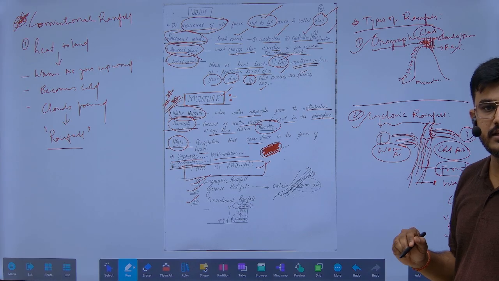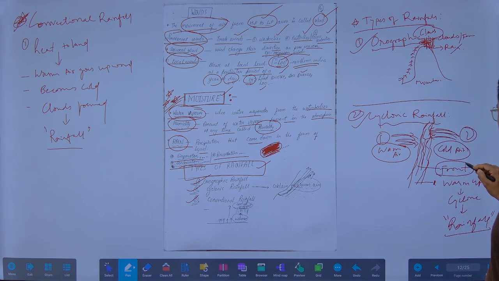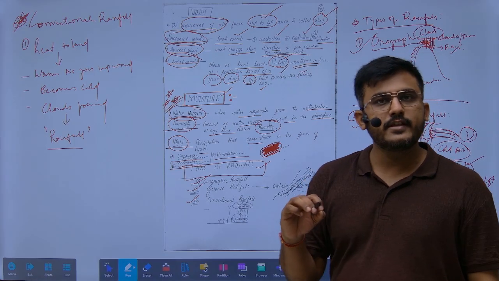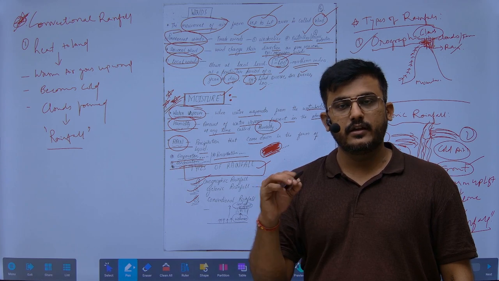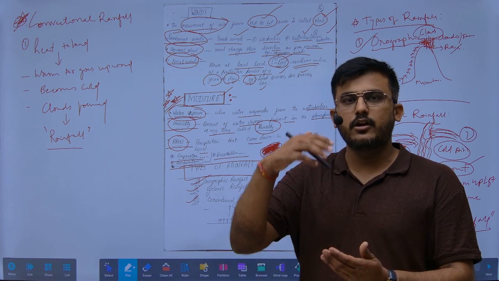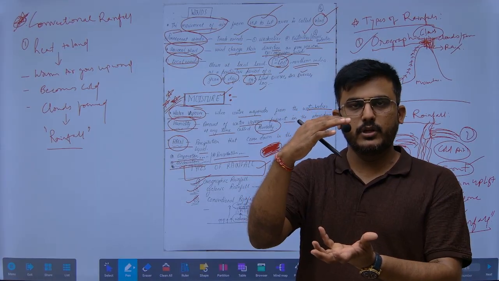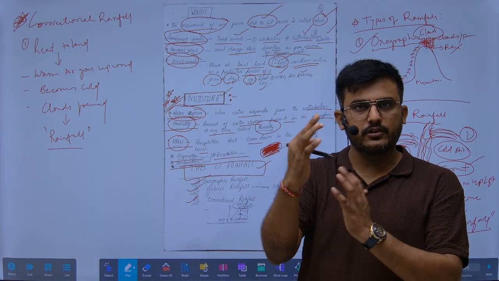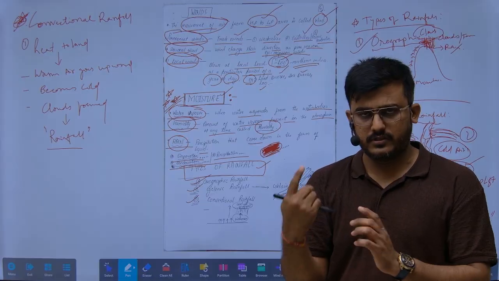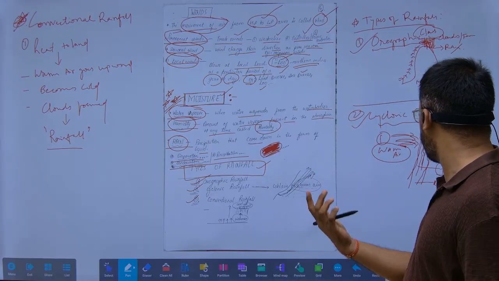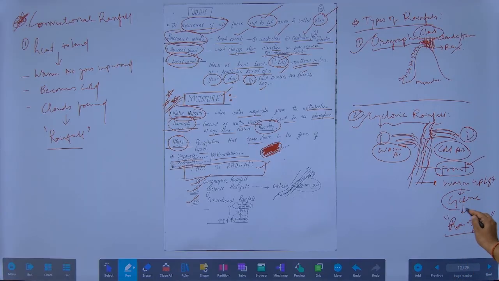This we will study in the higher classes. From the front, we have seen that always the warm air will get uplifted, and below that there will be cold air, and it will continuously move in a circular direction, in the cyclonic form, and rainfall will happen. This is called cyclonic rainfall.